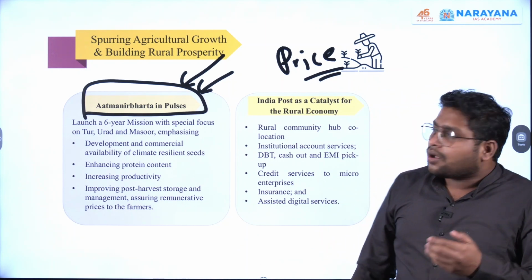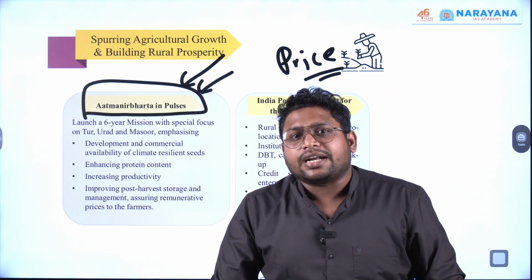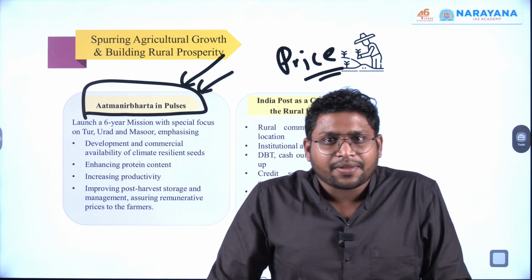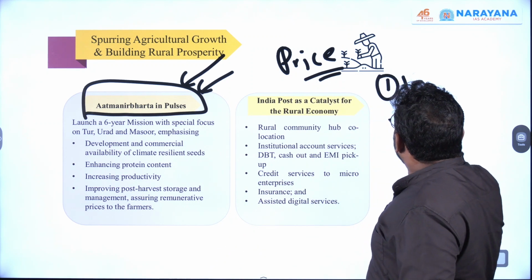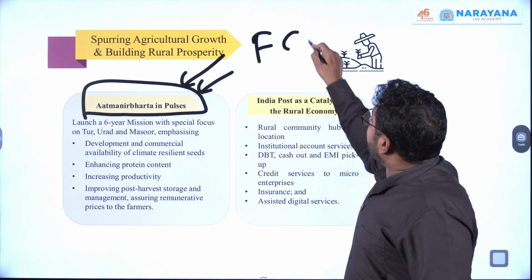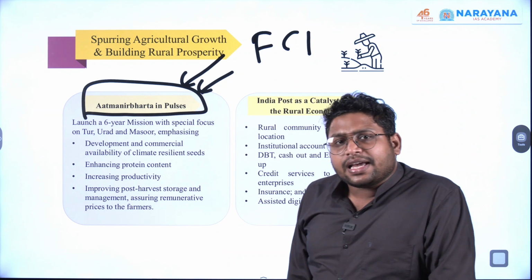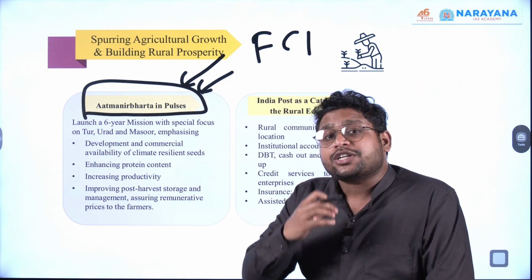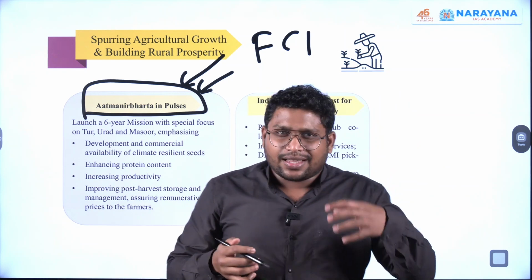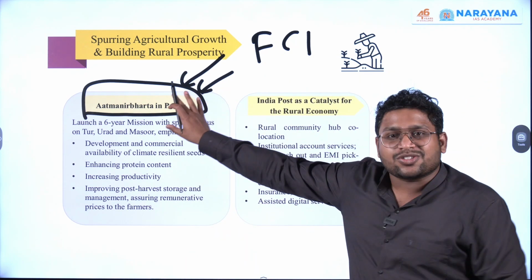Now you may ask why farmers in India are not that interested in cultivation of pulses. They are so much interested in cultivation of wheat, rice, etc. Well, one reason is there is no guaranteed procurement by the government or FCI. And the second thing is that in India we do not have adequate storage facilities available. If you do not have storage, then the product will perish very fast. So that is not available.